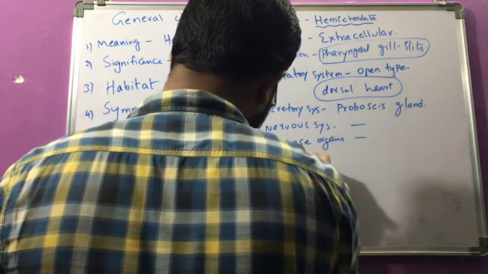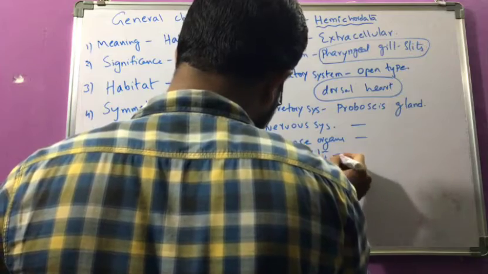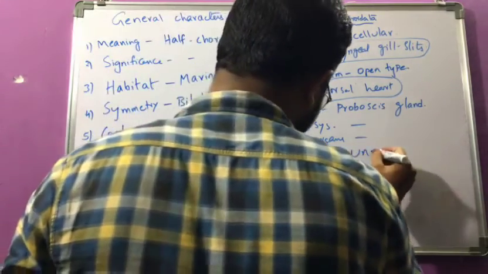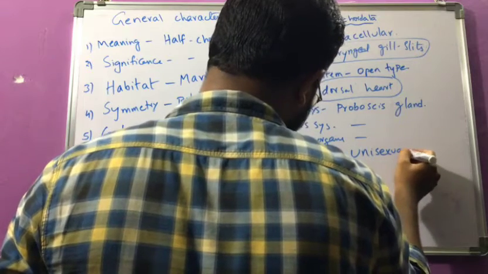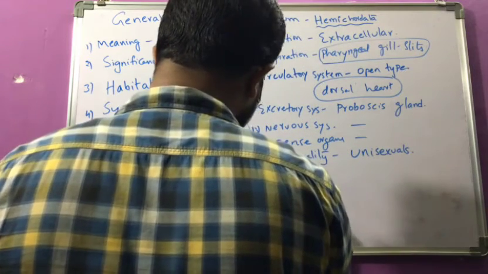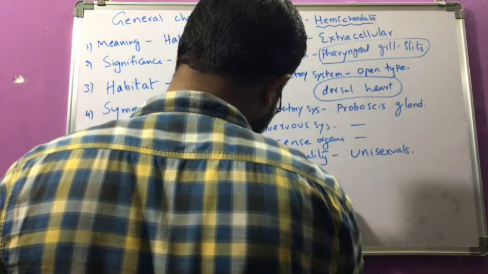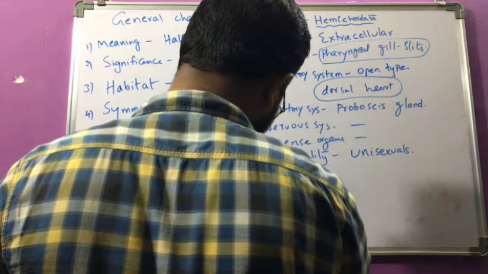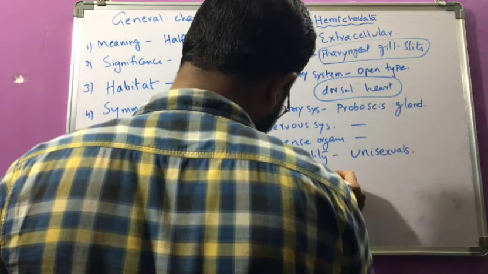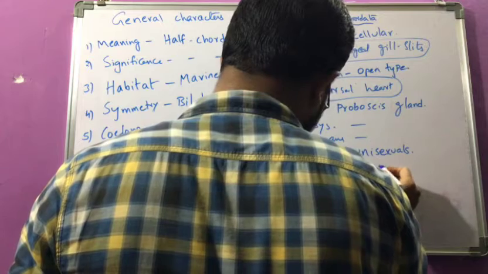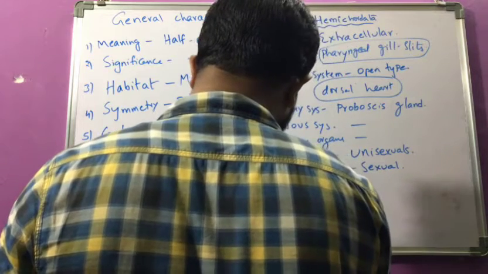And the sexuality here, these are mostly unisexual, and the mode of reproduction here is sexual type of reproduction, not asexual type.